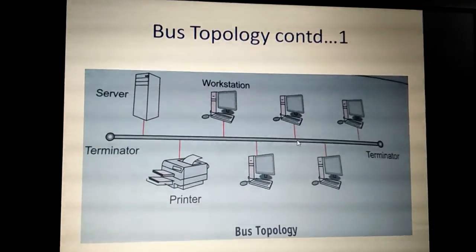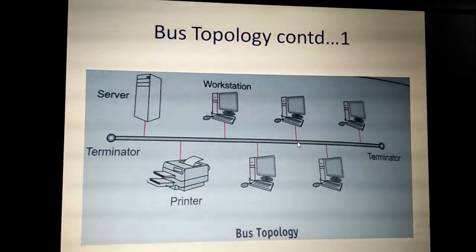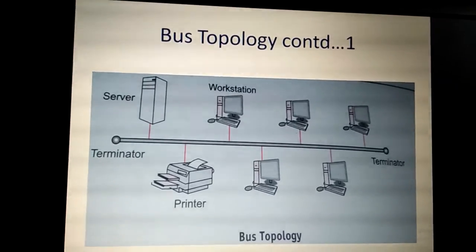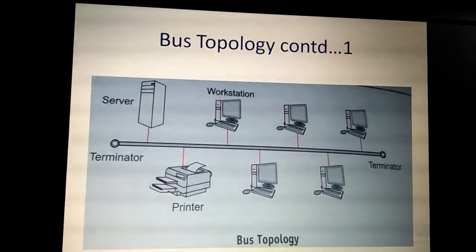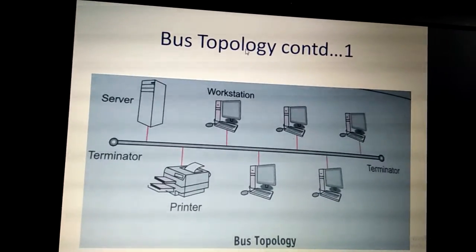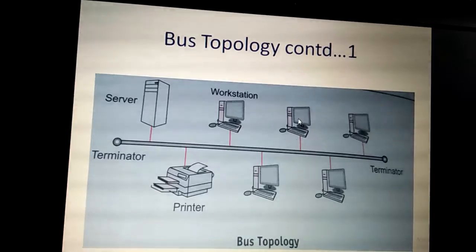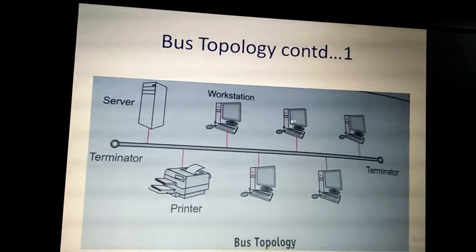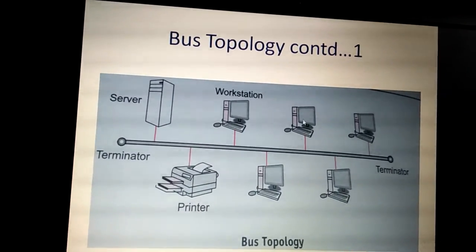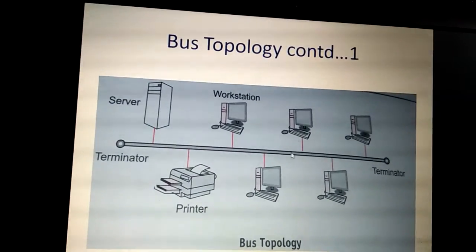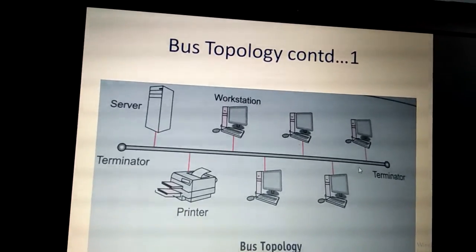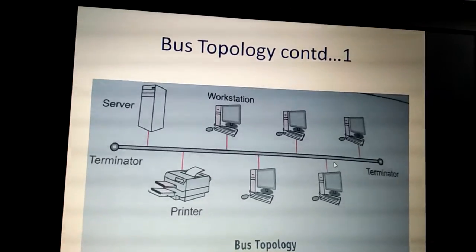What is meant by broadcasting? There are different types of casting in networking. Unicast means the data is sent to only one particular device, and broadcasting means it will send the data to all the devices which are connected to that device. Here around 6 devices are connected with this second computer. From this machine, if any data is to be transmitted, first it will send the broadcast message to all the devices in both directions, either left or right.